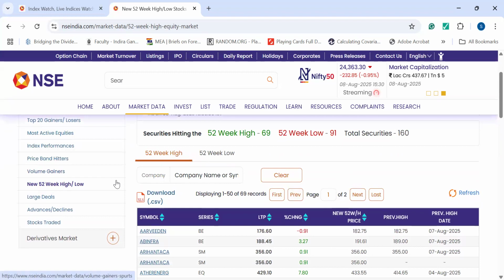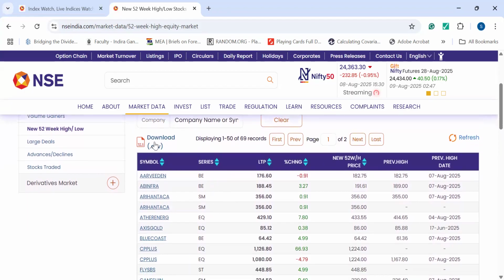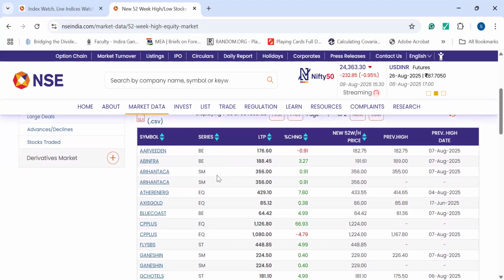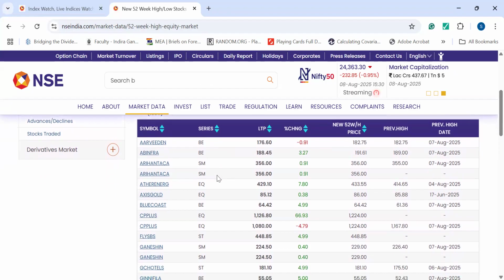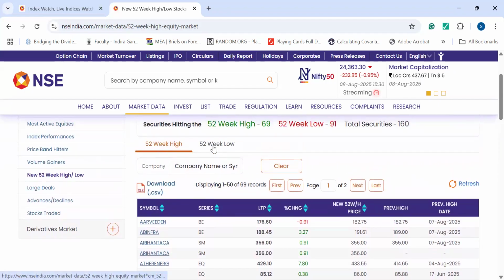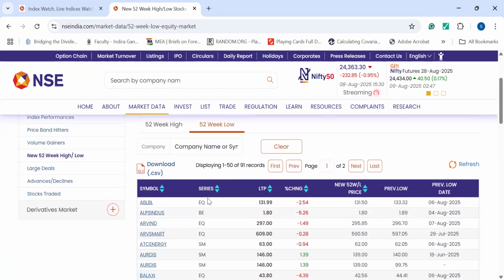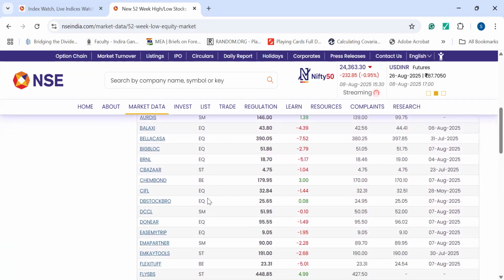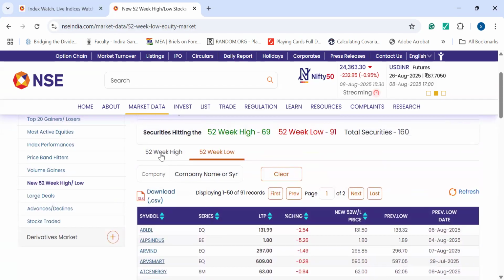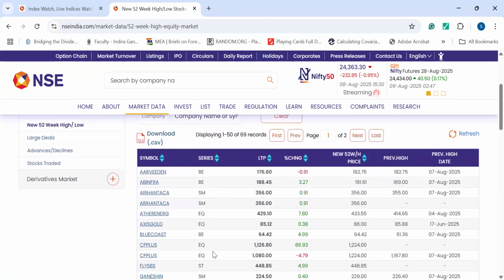You can download this data. As I told you, the CSV file is available. If you click on this, you will be able to get a CSV file. And if you do not want the CSV file, you can click on the Excel file, that also is available. Now, if you find here, this is about the 52-week high. If I click here, you will get 52-week low companies as well. Okay, so the company list also changes.